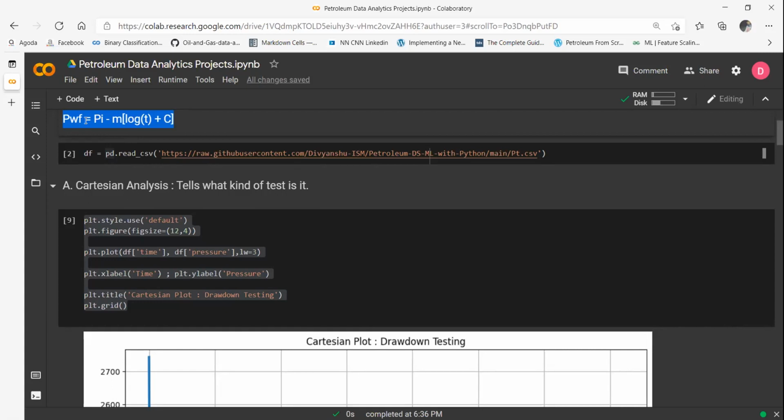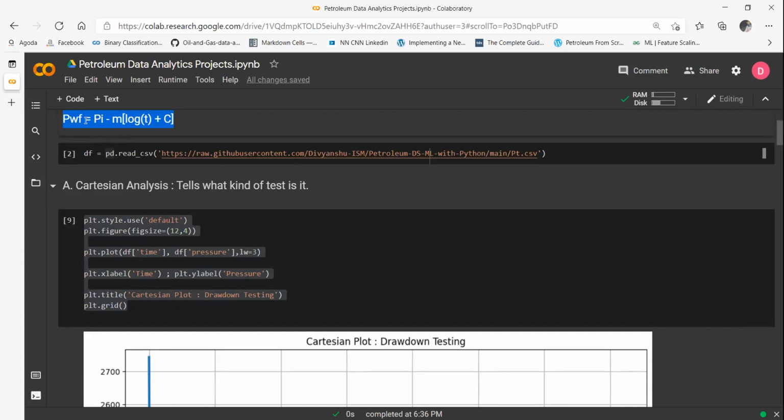There are complications like wellbore storage. Suppose you have shut in the well before doing this test, and all of a sudden you open up and you note down the pressures. Now the initial pressures that you will record in the gauge will not be the actual representative pressures from the formation. Rather, they will be coming from the expansion of the oil that was compressed in the wellbore itself. This phenomenon is called wellbore storage.